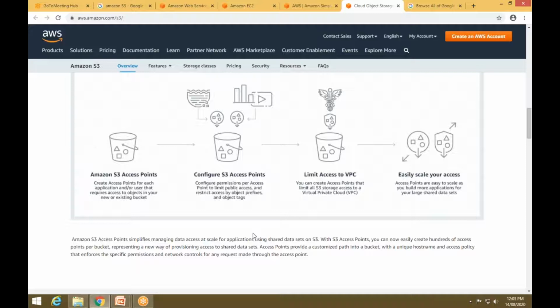Is that visible? Okay, so Amazon S3 will work like this: you need to buy the service, configure it, and limit who can access your data, and then it is easy to scale your business. So this is the work of Amazon S3.